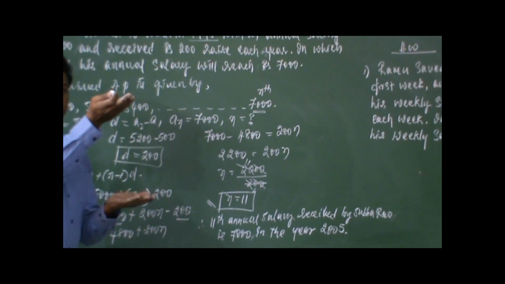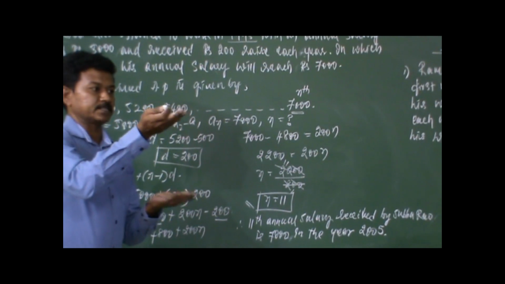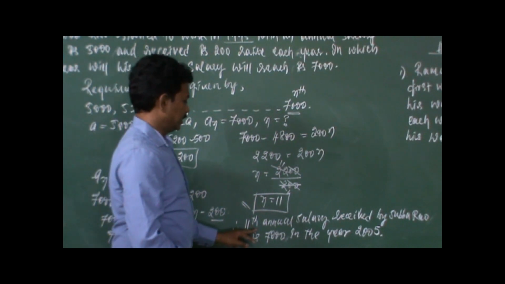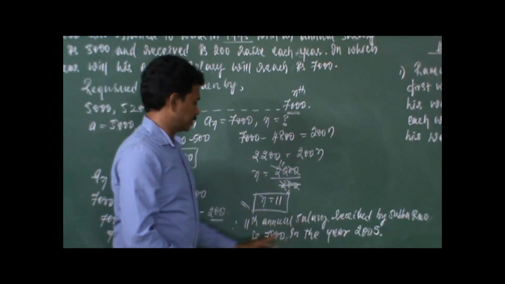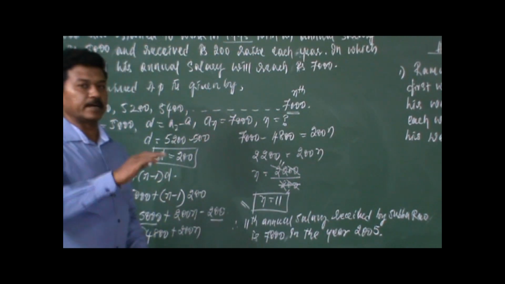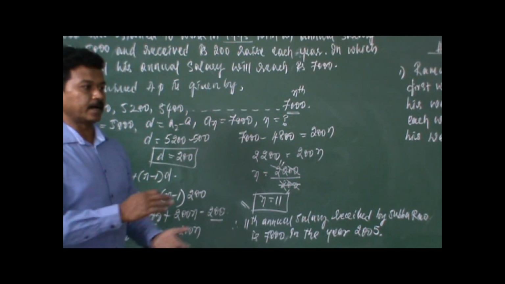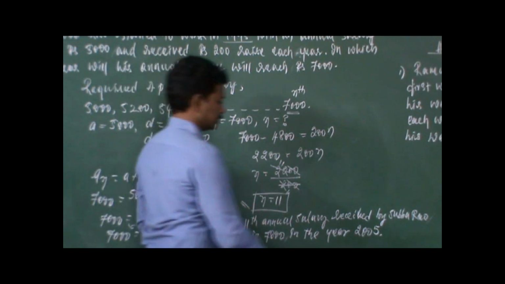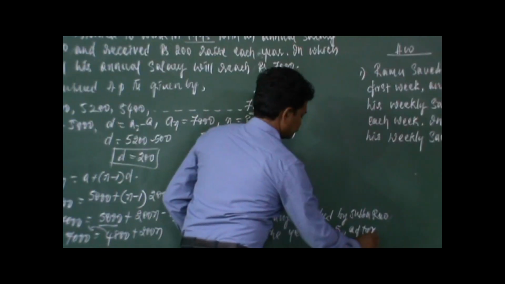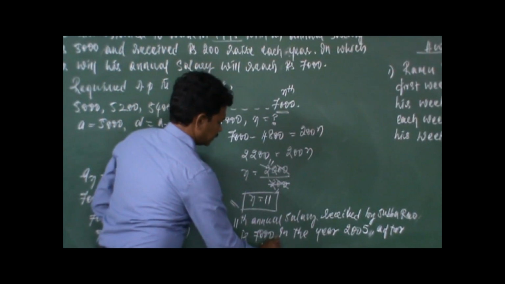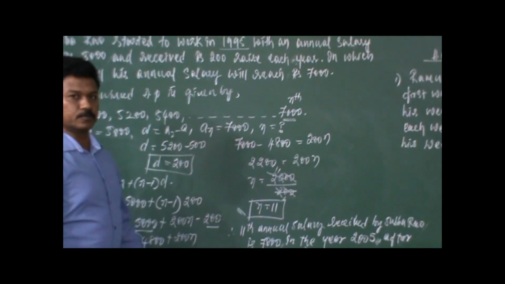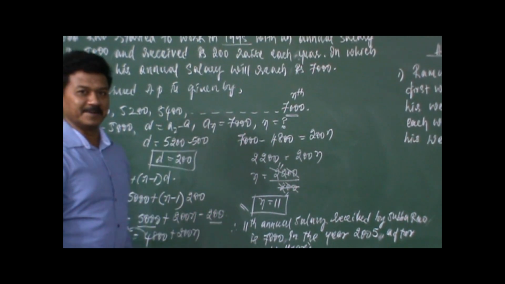So therefore we write both the statements: the 11th annual salary received by Subbarao is 7,000 in the year 2005, after 10 years. If you write that statement also, it's very good. So be very careful with this Subbarao problem. So it's very important, right?